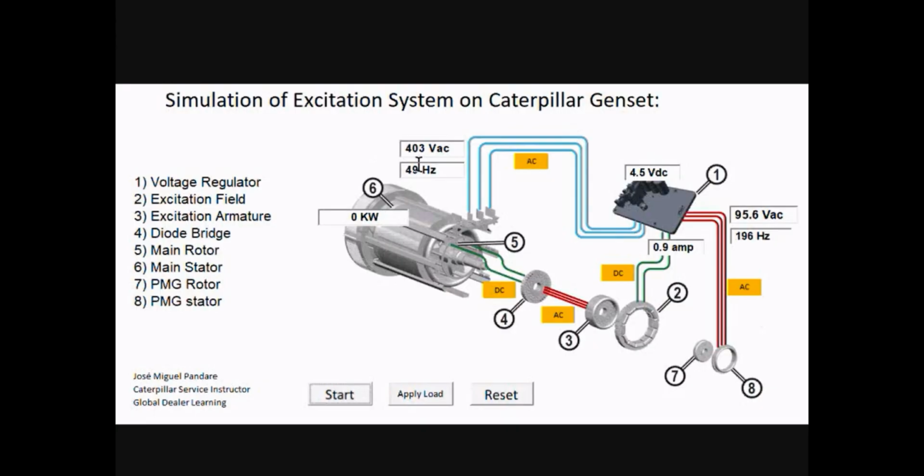So if we have a genset, let's say with an output of 400 volt and 50 hertz, the voltage regulator will sense this output. The function of the voltage regulator is to keep this output voltage at that level. How will it do it?